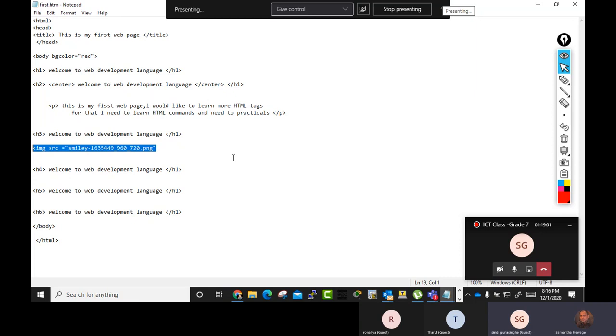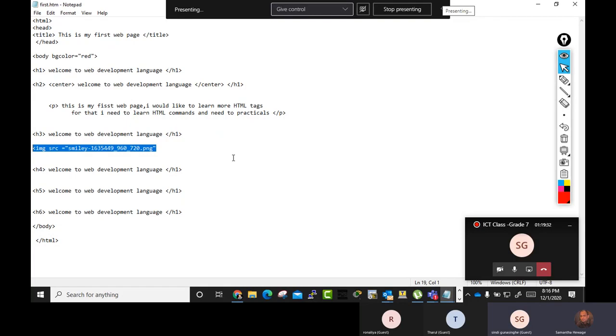Relative path refers to a location that is relative to the current directory. Very good. Which is saved in the same place as the HTML file. So remember, if the HTML file and the images are in the same location, you just want to give the file name and the file type only.